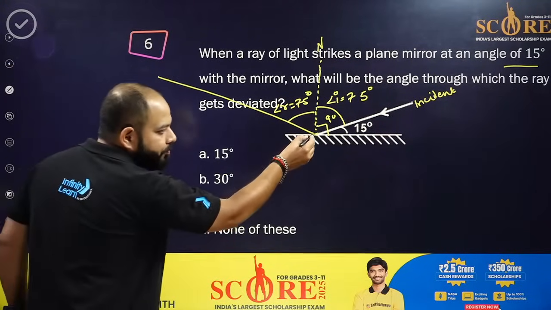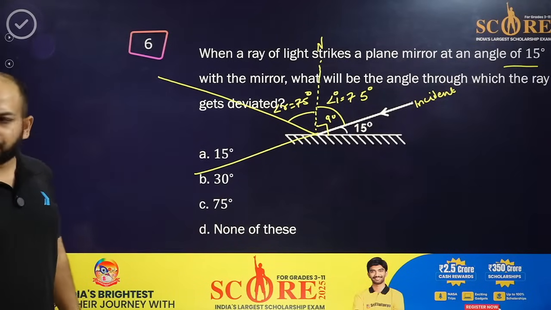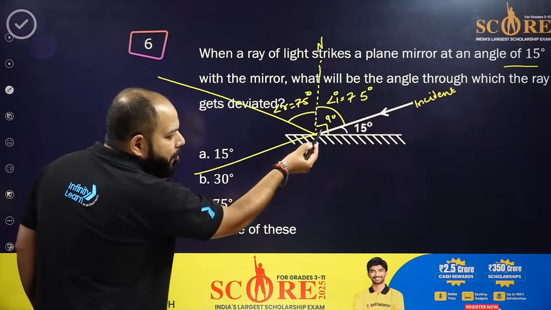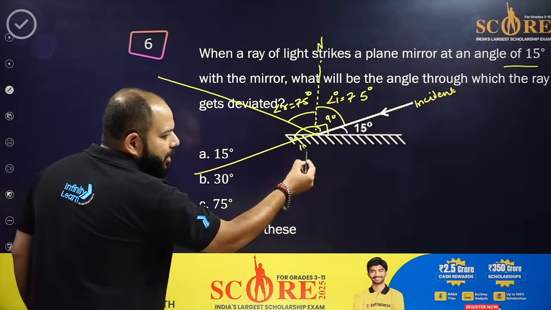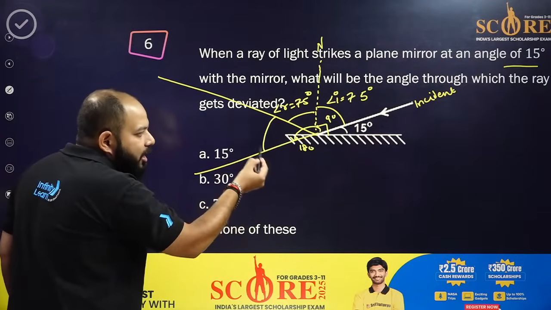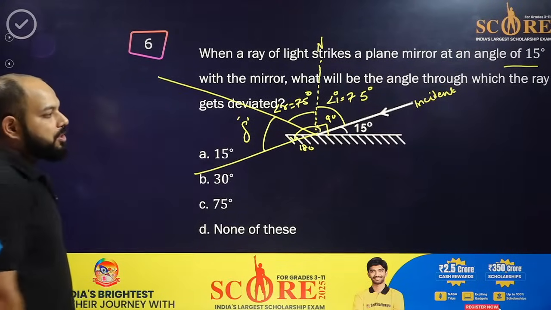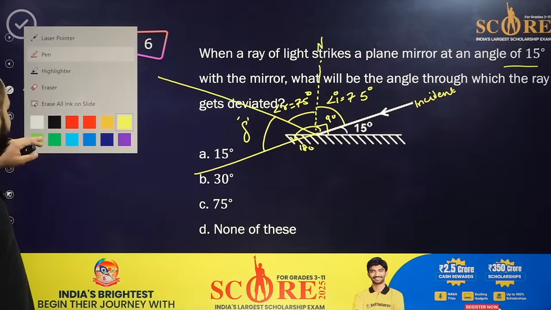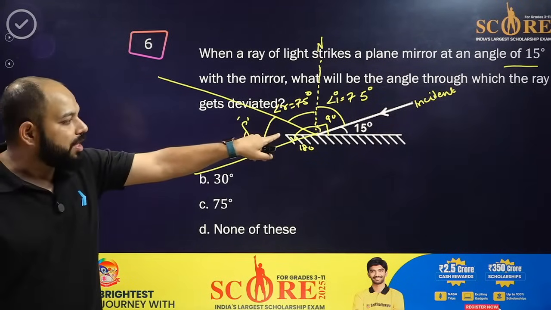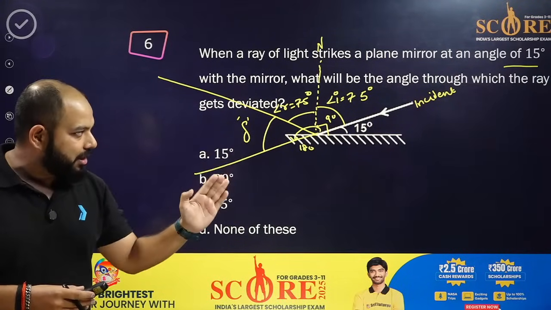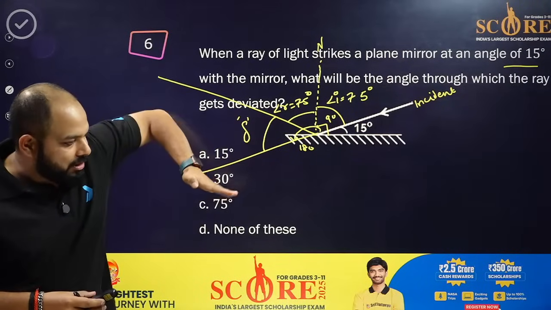We all know that. So this complete angle is 180 degrees, and this is the angle of deviation, which is called del. The light needs to go in a straight path like this, but because of the mirror, it goes just like this.